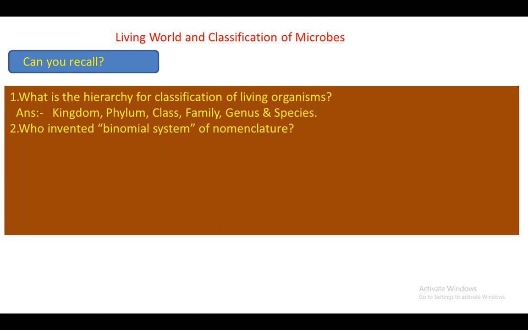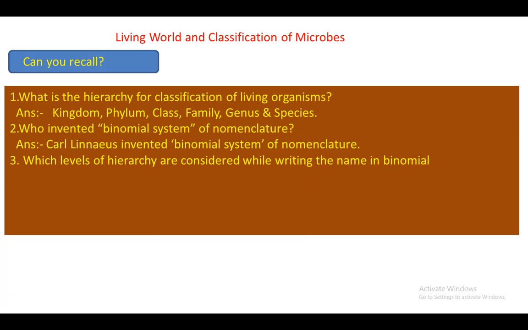Then who invented the binomial nomenclature system? Carl Linnaeus invented the binomial nomenclature system. Bi means two and nomial means name. It means that two terms or two names are included in the binomial nomenclature system. So which levels of the hierarchy are considered while writing the name in binomial nomenclature?